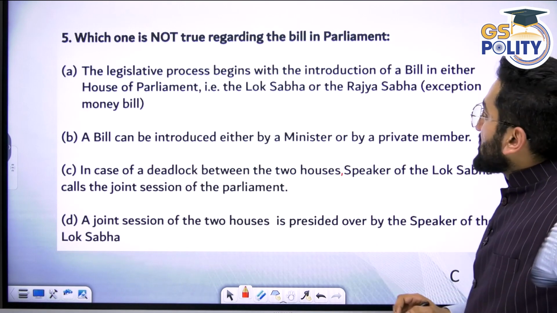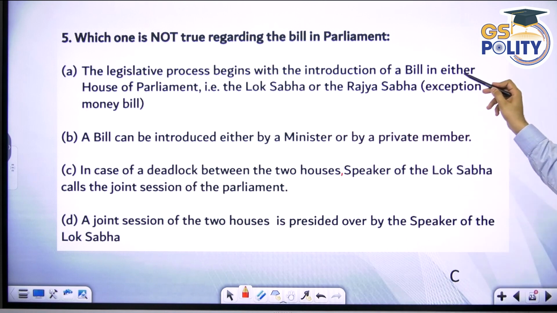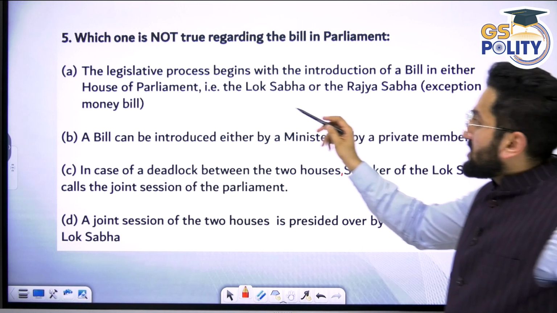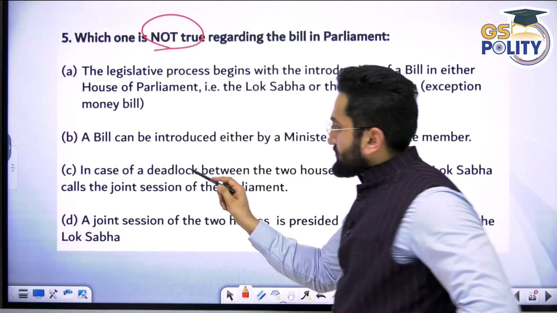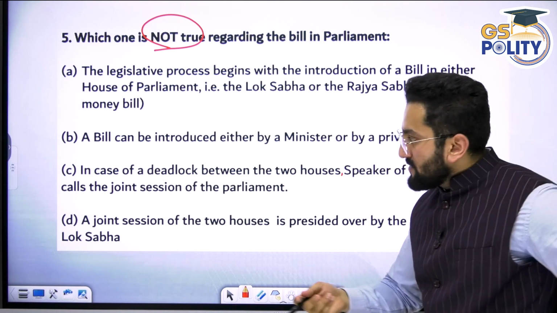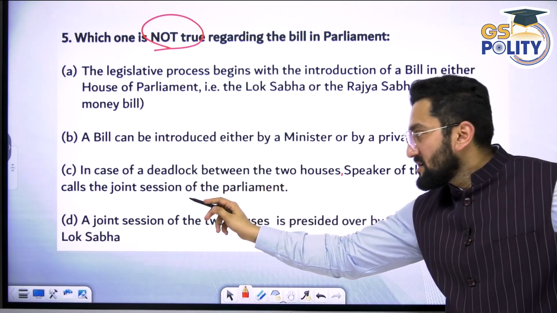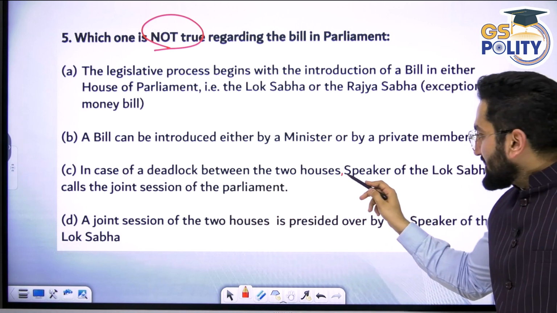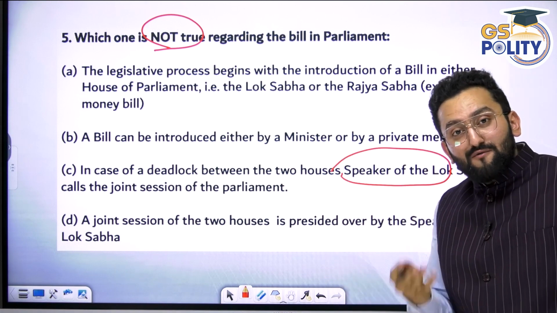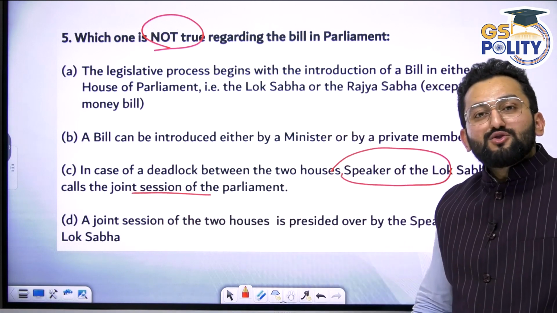Which one is not true regarding a bill in Parliament? The legislative process begins with introduction of a bill in either House of Parliament, Lok Sabha or Rajya Sabha, exception money bill. Question is asking not true. A bill can be introduced either by a minister or a private member, I told you, public bill, private bill. In case of deadlock between the two houses, the Speaker of the Lok Sabha calls the joint session of Parliament. Don't you think it is a sin to agree on this fact? It is a sin, my friend, because I've already told you that the president is the one who is going to summon the joint session.